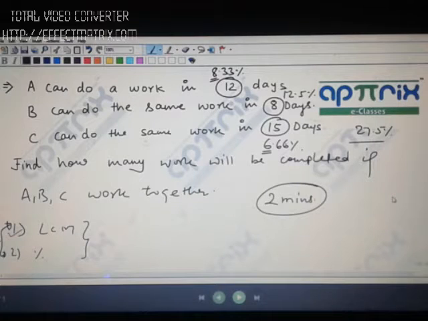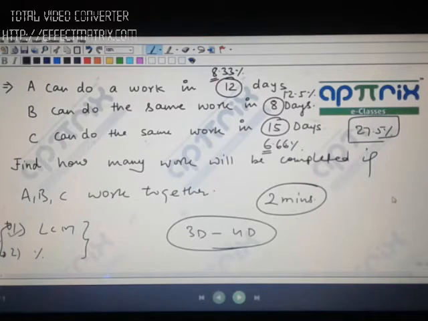And do you know, when you write this, one understanding you already get is that your answer is between 3 days and 4 days. Why? Because 27.5 into 3 and 27.5 into 4. Correct or not? So you will immediately know that your answer is somewhere between 3 days and 4 days.